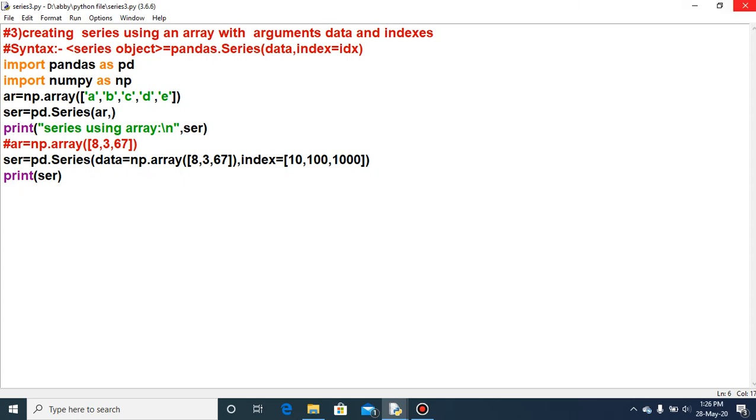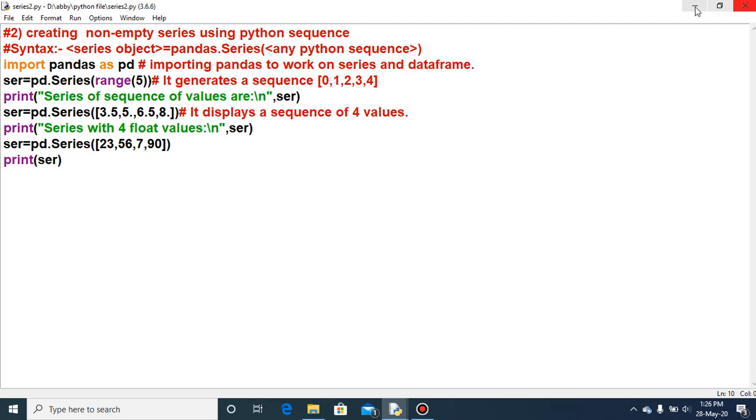And the second was creating a non-empty series using a Python sequence. The sequence can be of any type, whether you provide it through the range function or through direct values. In any way you can do so. This is how to create a non-empty series. Suppose I want to provide the index value here. By default 0, 1, 2, 3, 4 will come.